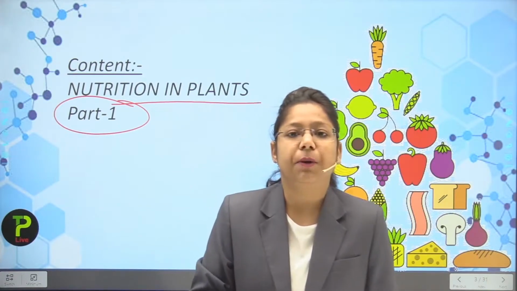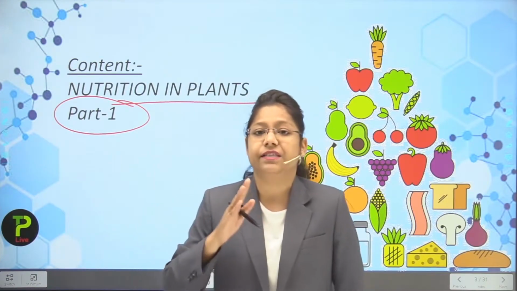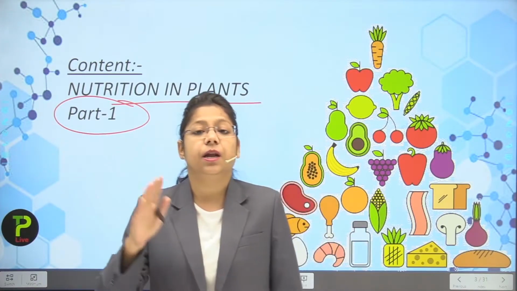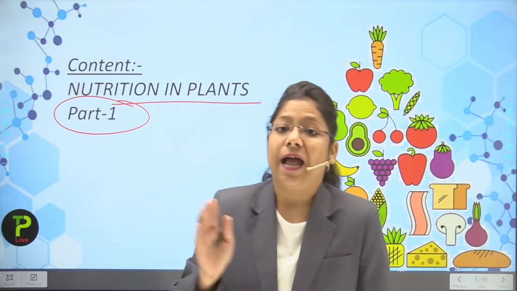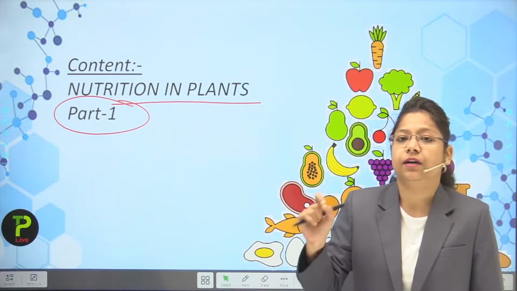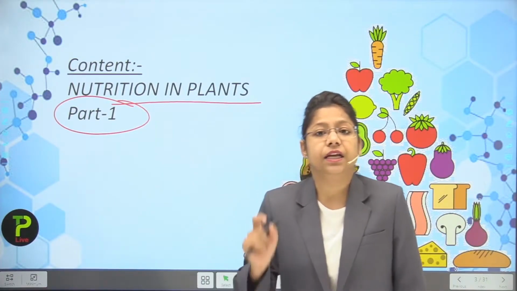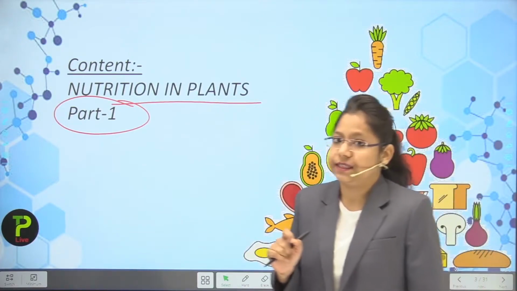In the first part we will study the raw materials which are essential for a plant to prepare food, and then the most important green colored pigment inside the plant, chloroplast, and its internal structure as well.